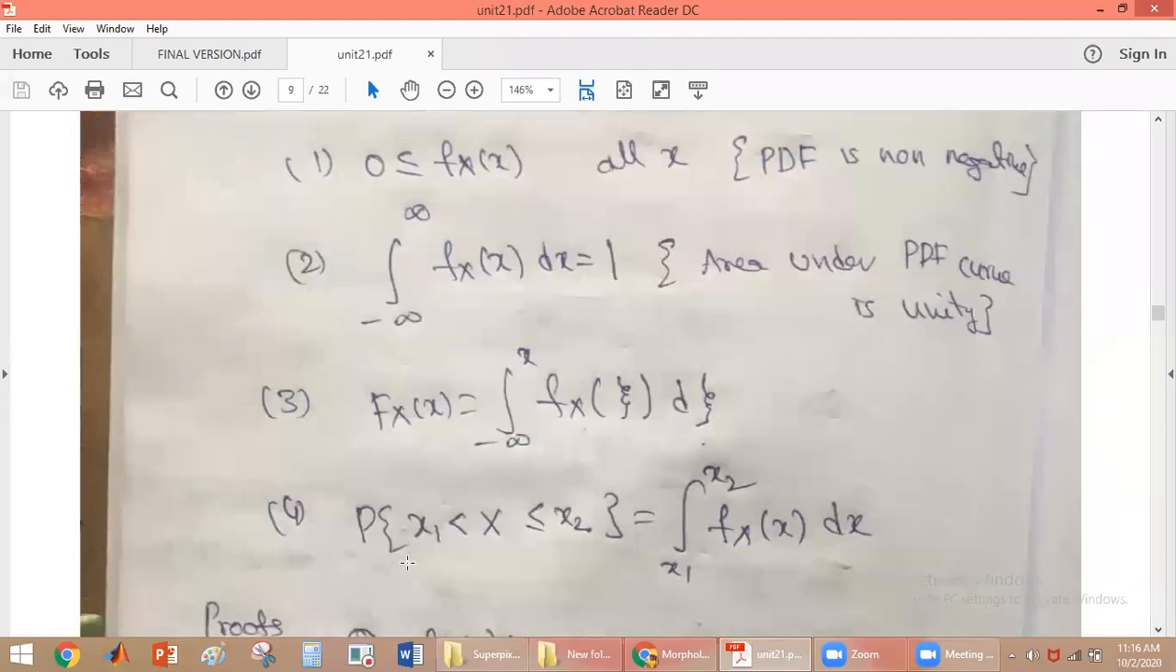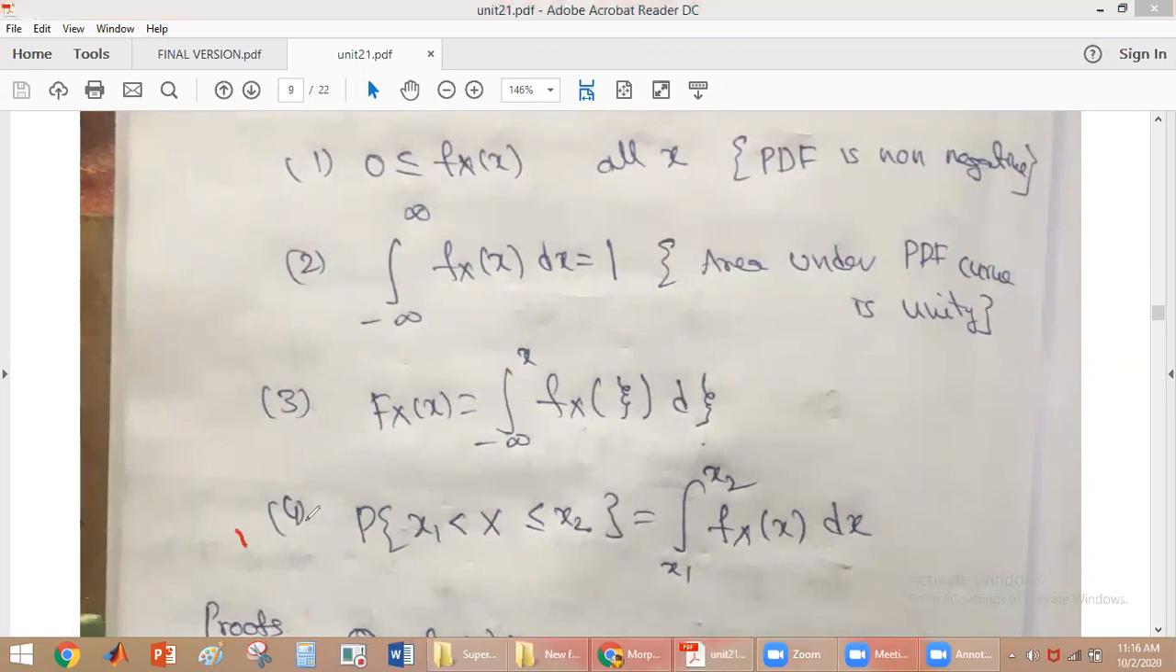Then if you want to find the probability that x1 is less than X less than or equal to x2, it is given as the integral from x1 to x2 of fX(x) dx. This equation is very important to solve problems. The first two equations, equation 1 and equation 2, the first two properties, are very important to check whether any given function is a probability density function or not. We have to use properties 1 and 2.